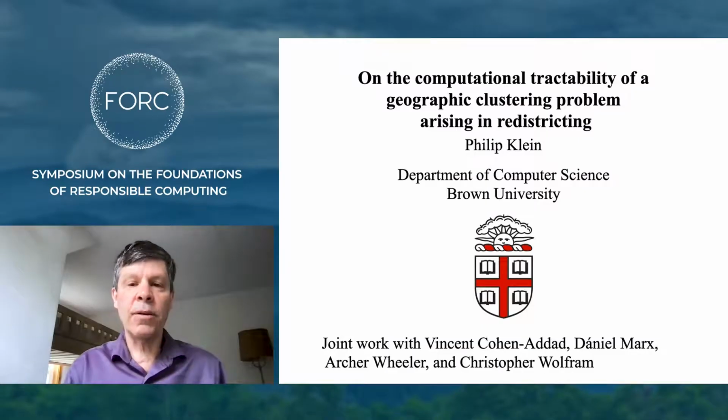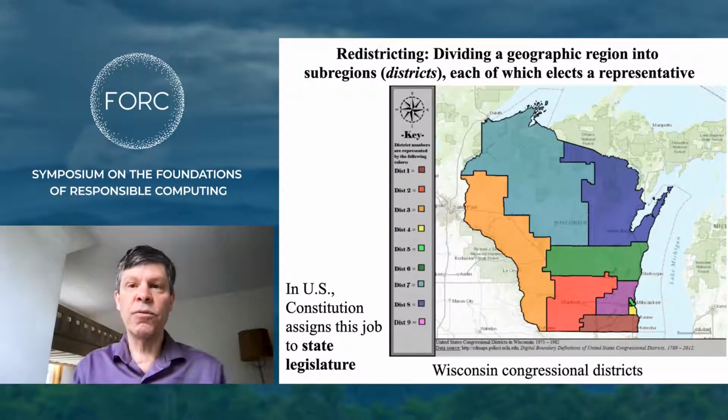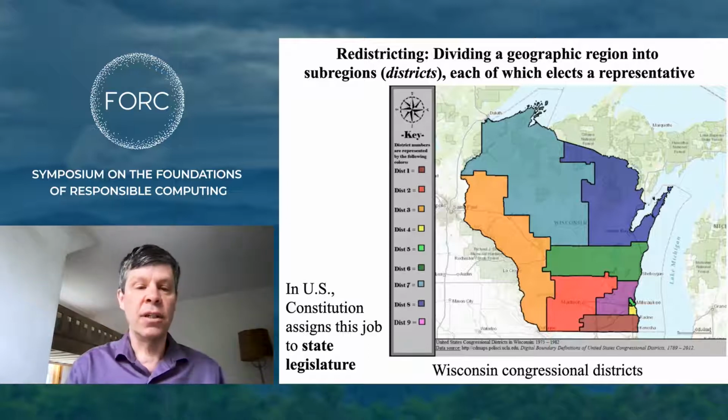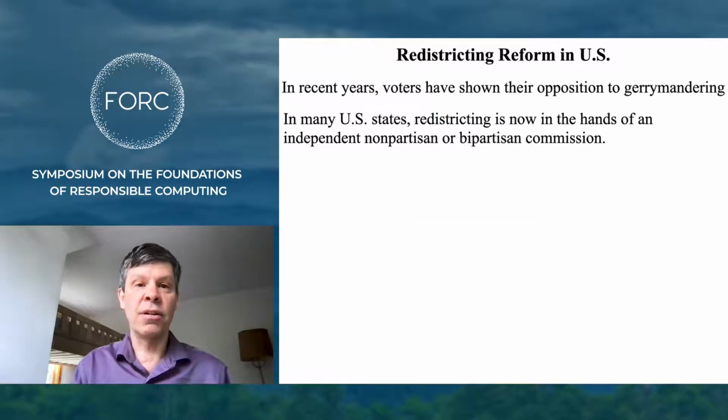Today I'm talking about algorithms for redistricting. Redistricting involves dividing a geographic region into districts, each of which elects a representative. Now, in the US, the Constitution assigns this job to the state legislature, which creates some problems because the state legislature can choose to use this power to gerrymander, to achieve some unsavory goal through engineering those districts.